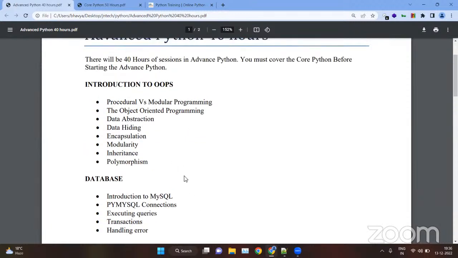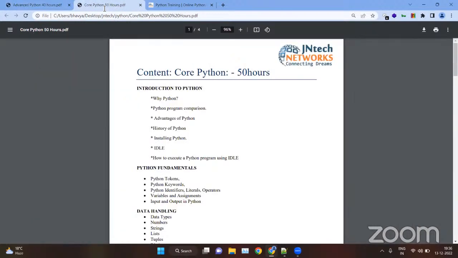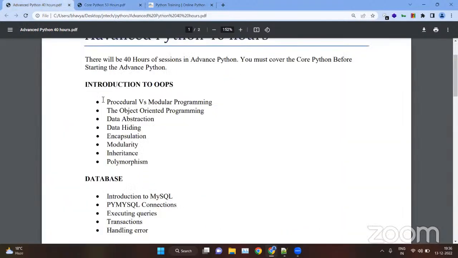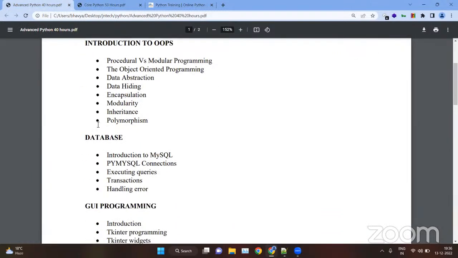And then we will do exercises. We will do projects also. After each module, I will give you exercises and projects, like small programs, for practice. Then we have the database.